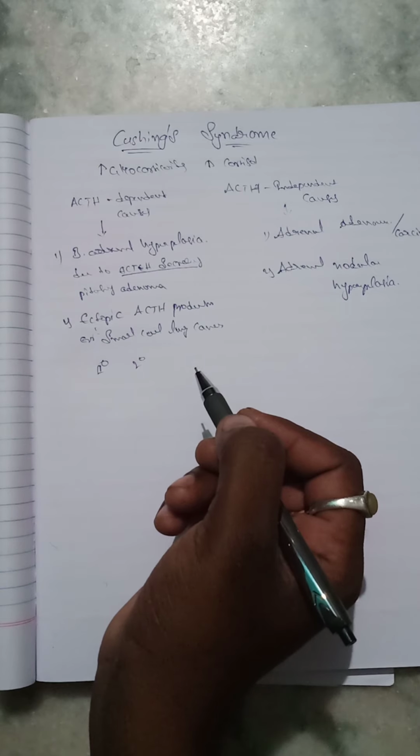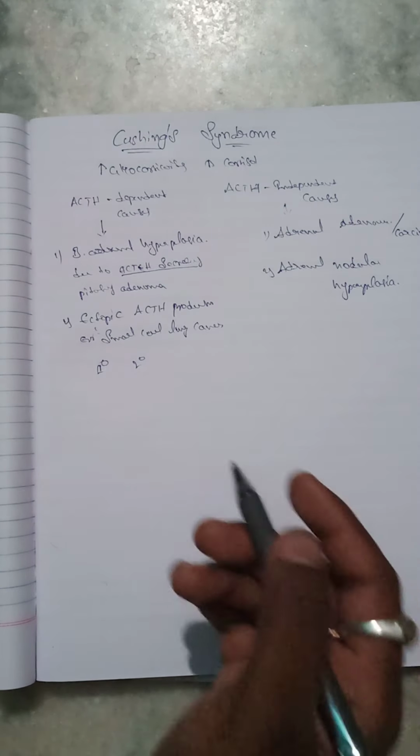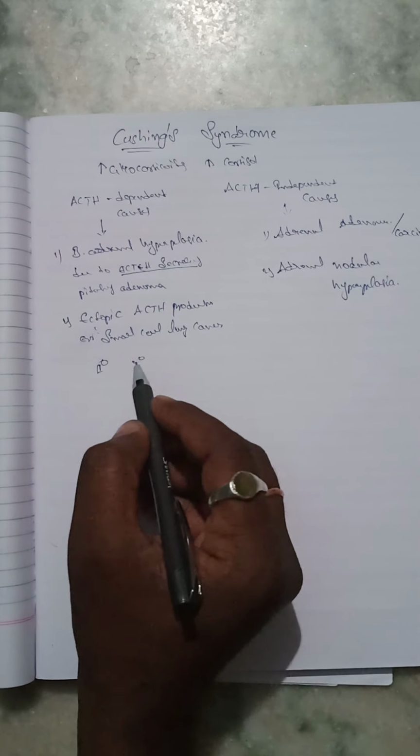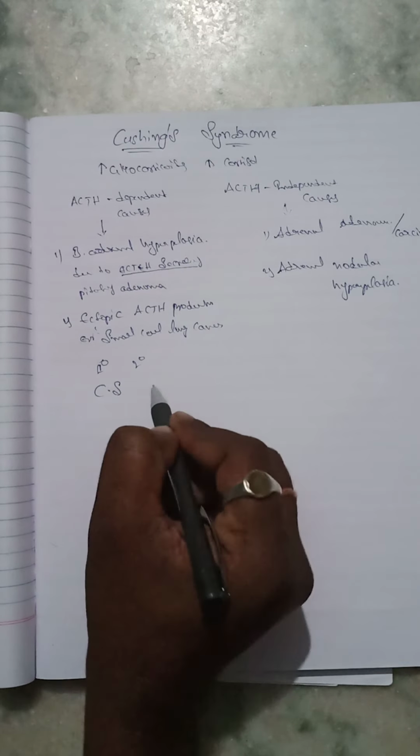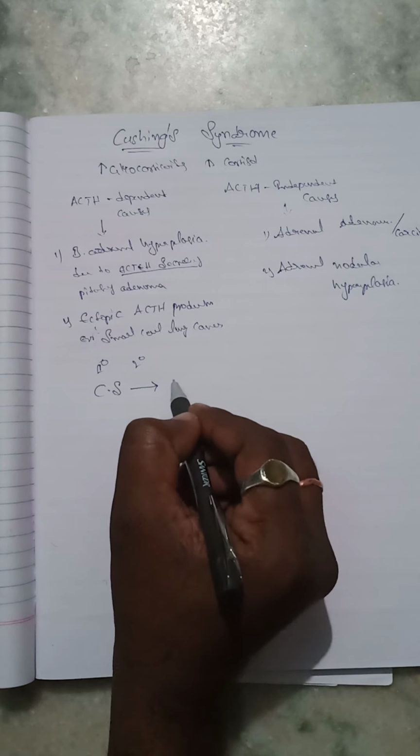So the next is Cushing syndrome. Cushing syndrome simply means excess cortisol.